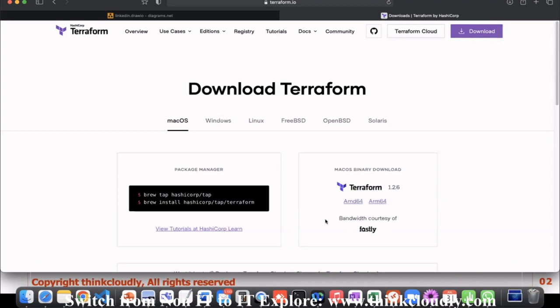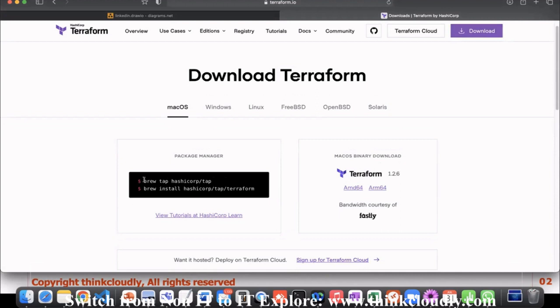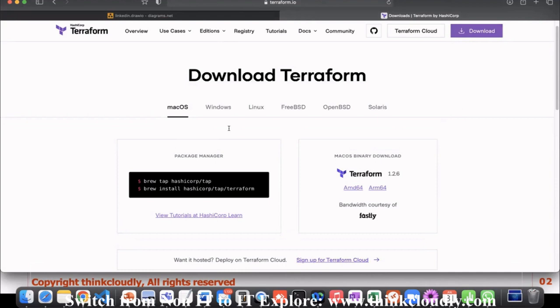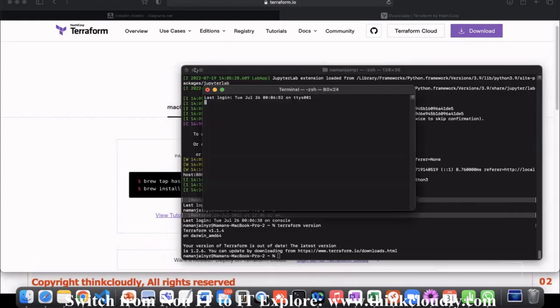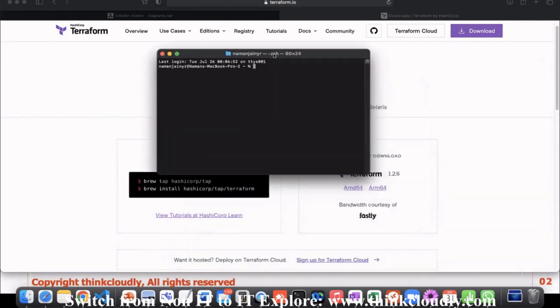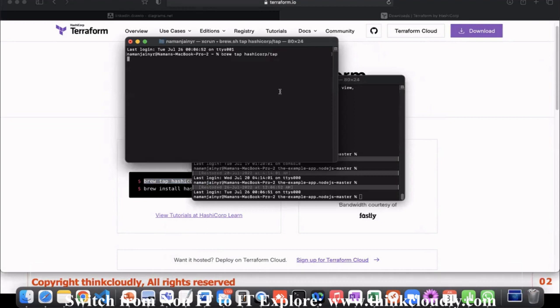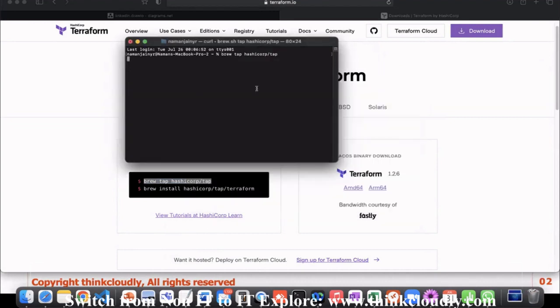On MacBook, I can run these two commands. So I can just open terminal. People who have MacBooks can follow the commands over here. Let me just delete this. Yeah, this is my terminal. And in this, I'll copy the first command from here, and I'll paste it here. So it is downloading Terraform for me. First, I'm downloading it and then I'll install it. You can see the install command over here. So it is installing for me.